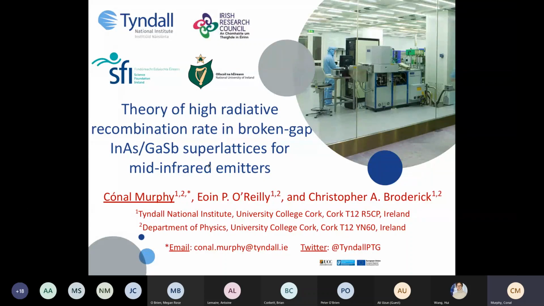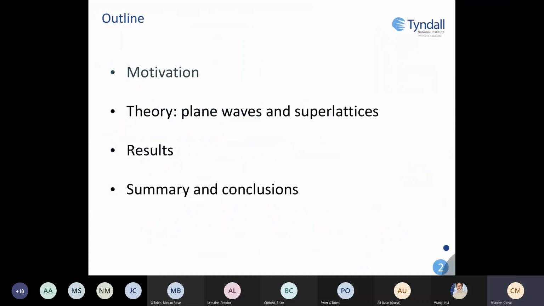I'll be talking about the theory of high radiative recombination rate and broken gap in the indium arsenide/gallium antimonide superlattices for mid-IR applications. So I'll present our motivation, some of the theory associated with this work, some of our results, and we'll finish with a brief summary and conclusions.